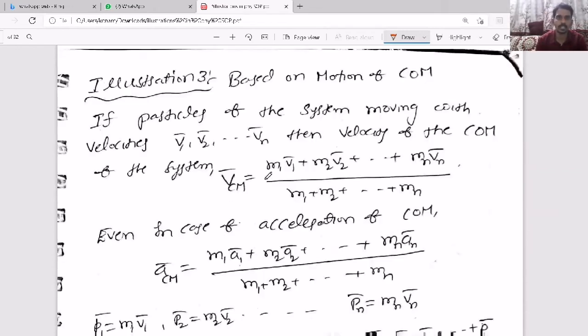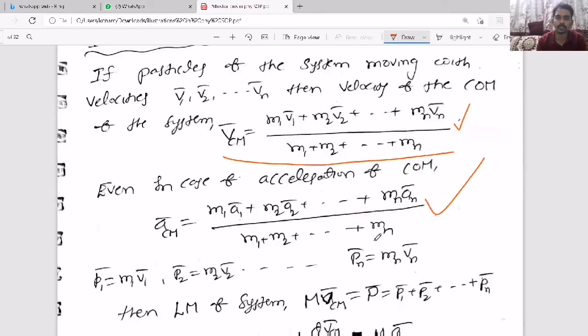Now afterwards, the next thing is based on motion of center of mass. Suppose in a system particles are not at rest, they keep on moving. Then you can find the velocity of center of mass from this formula. Just like m1 r1 bar, here velocities will come: m1 v1 plus m2 v2 and so on up to mn vn, divided by m1 plus m2 plus so on up to mn.